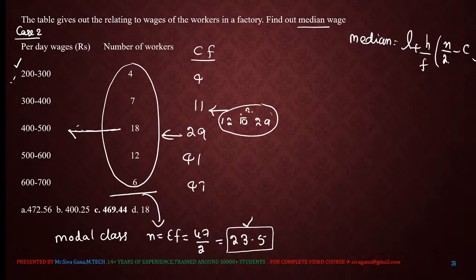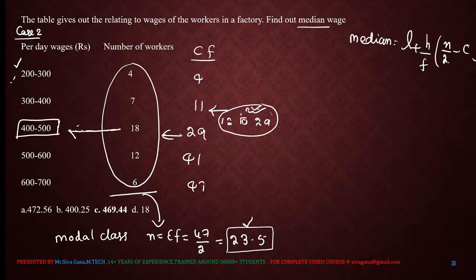23.5 is in this range. Therefore, the model class is this one. This is the first, foremost and most important point. Locating the model class is very important for this type of discrete data.